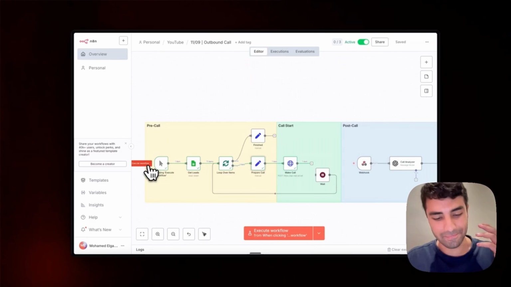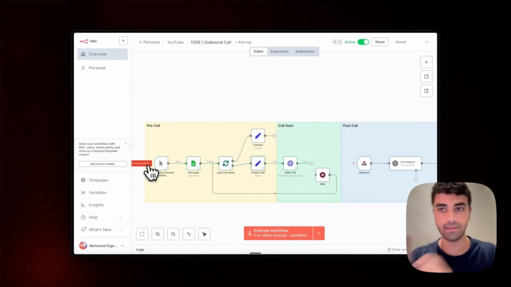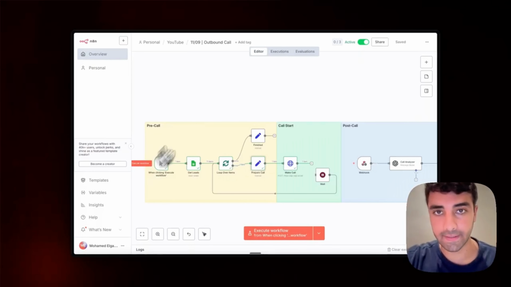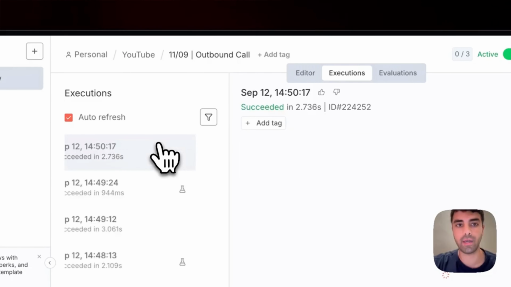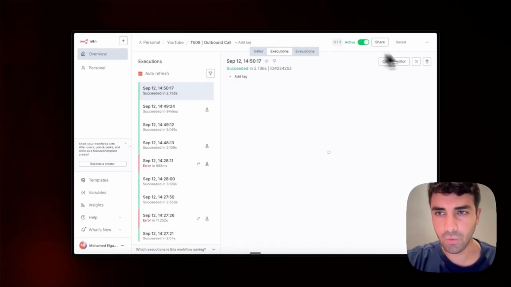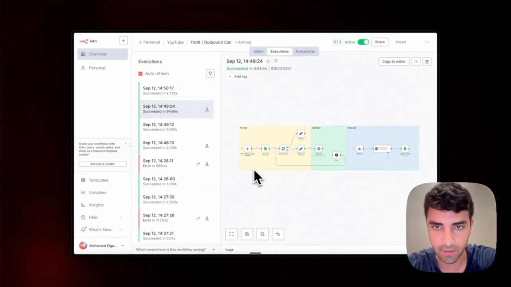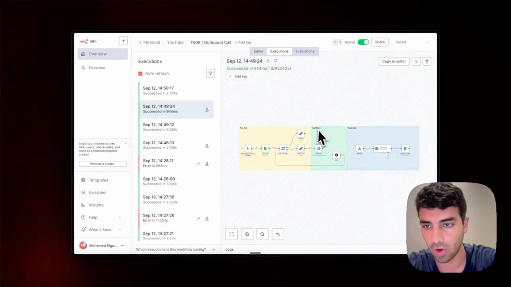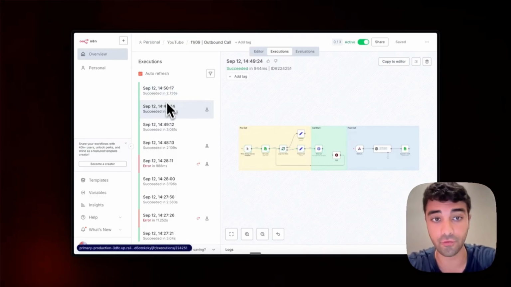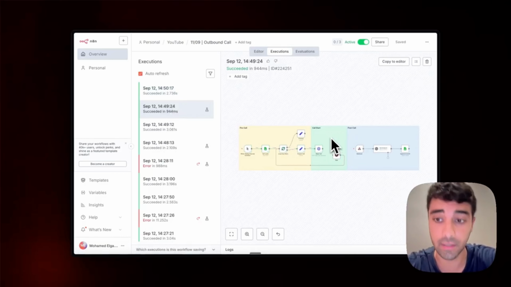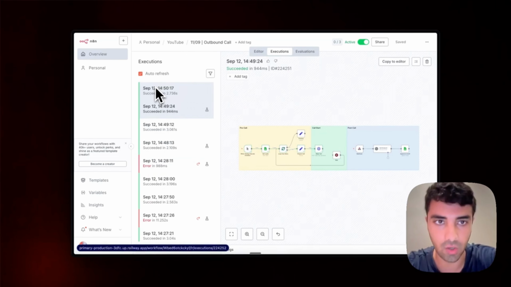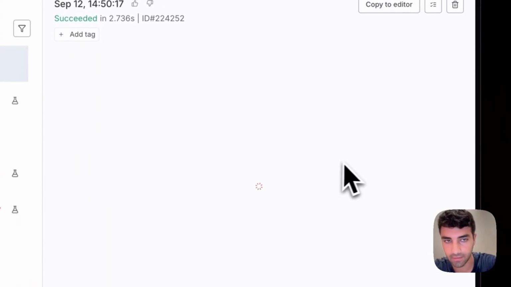Yeah, awesome. So you saw it pitched me the offer, and then it just made a note so that I'm going to be scheduled with the assistant. Now, what I'm curious to see is, of course, we made the call, so let's see if it was able to catch what we just did. Yeah, so we can see here that the preparation and the call have been initiated, and also we can see from the execution that another execution has been made beyond the one that prepared to initiate the call, and that after the call has been made, we are receiving, at least it should be like that.